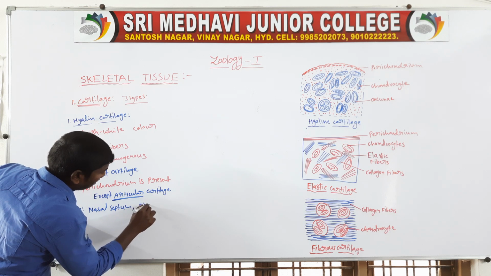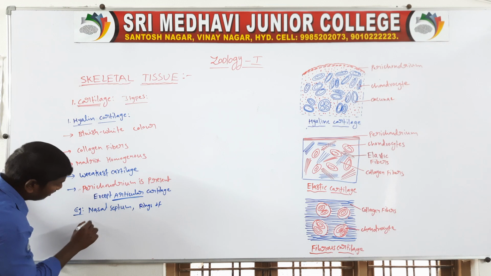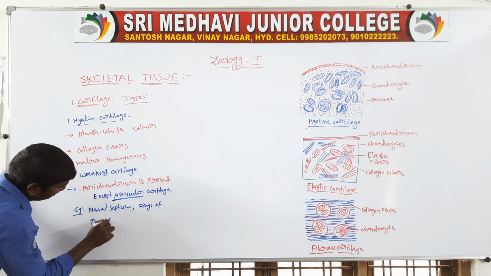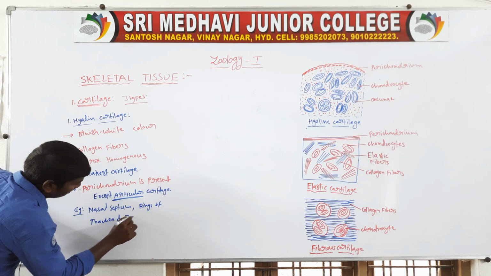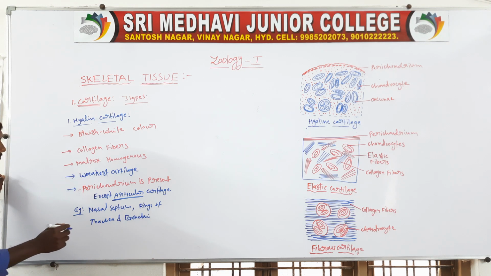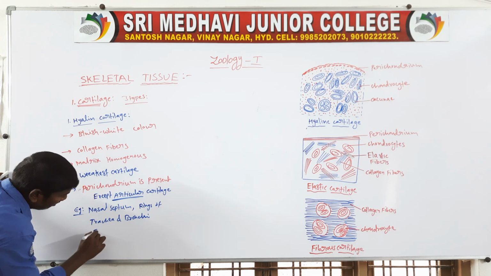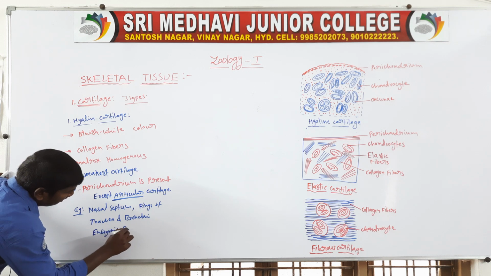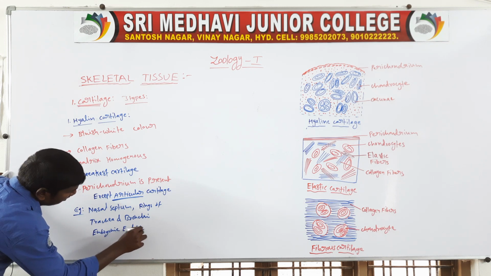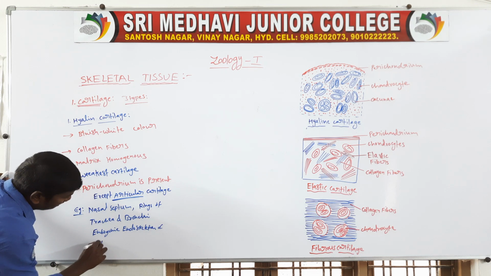Rings of trachea and bronchi. Embryonic endoskeleton of all vertebrates.